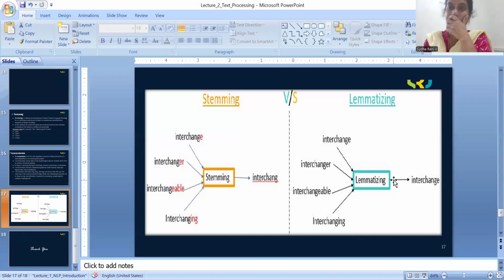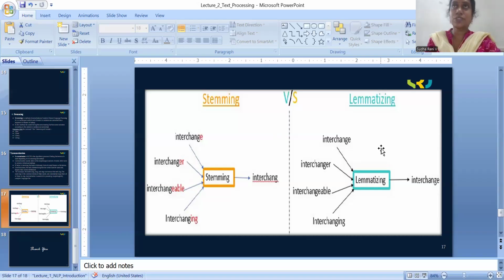Then there is lemmatization. Whatever words we take, if we apply lemmatization, it will convert them to the root word, and the root word will be a correct word with the correct meaning. It follows linguistic rules, meaning the grammar rules of the language. It follows the spellings and meanings of the word. This is the major difference between stemming and lemmatization.